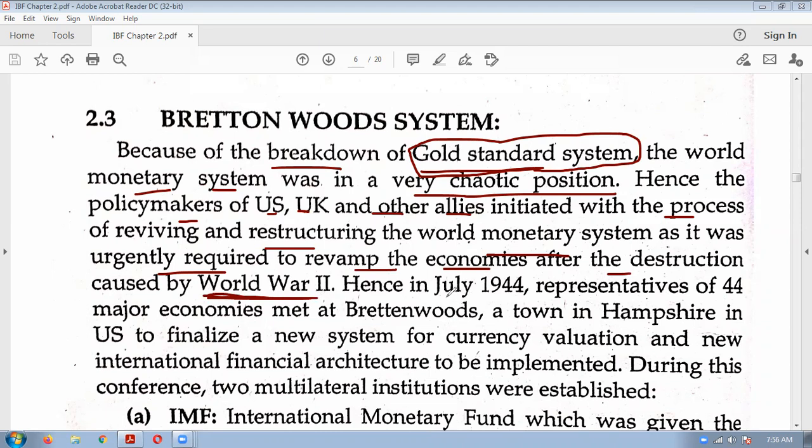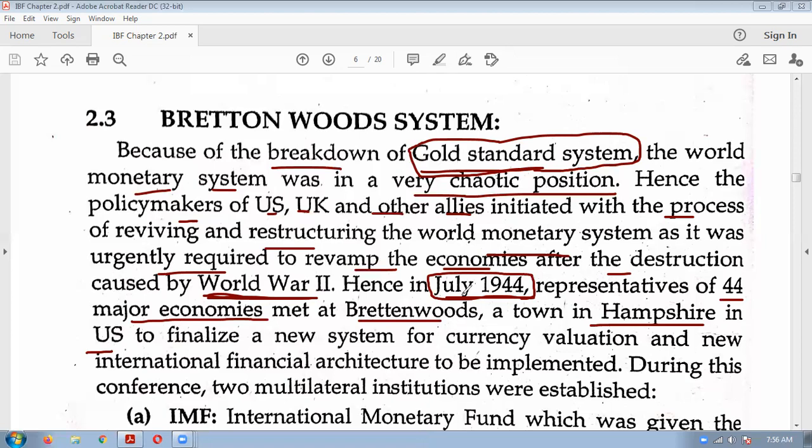So, in July 1944, remember this term, July 1944, representatives of 44 major economies met at Bretton Woods, a town in Hampshire in US.